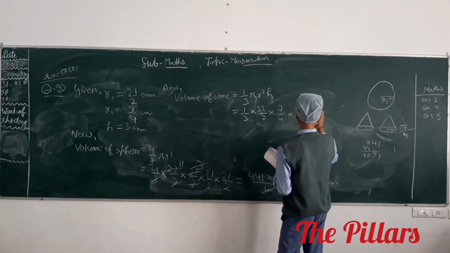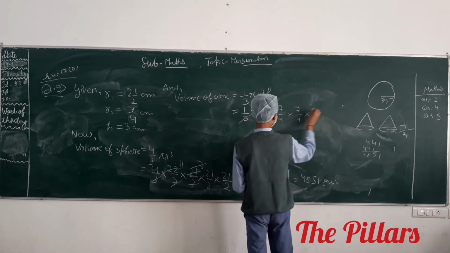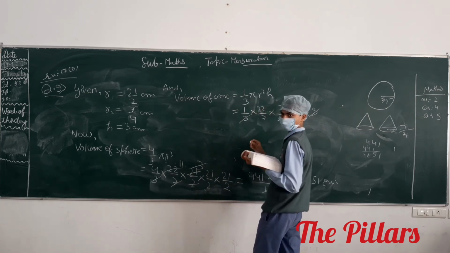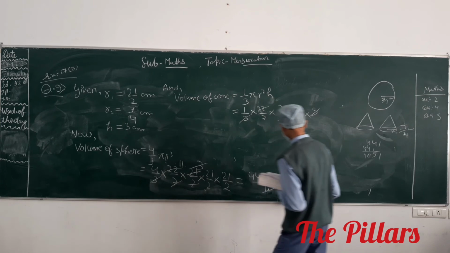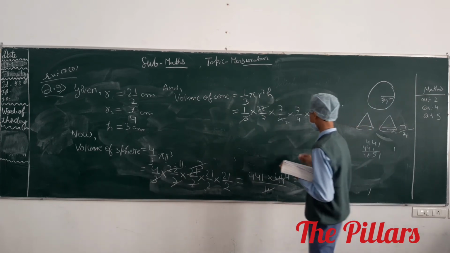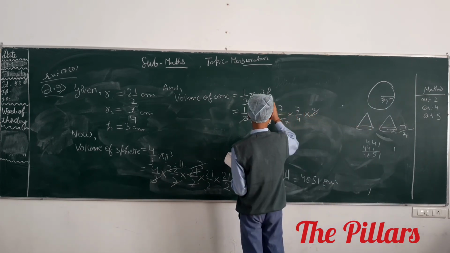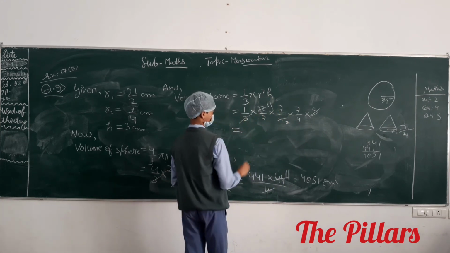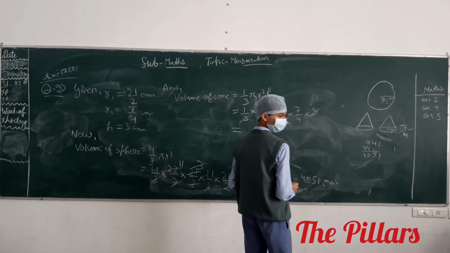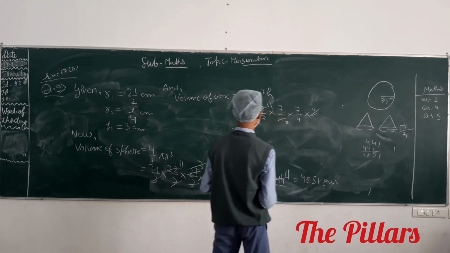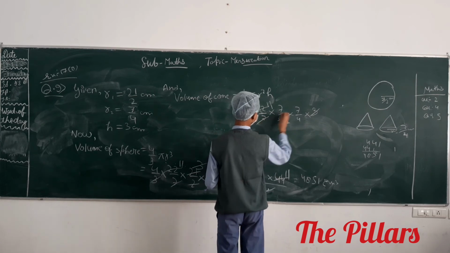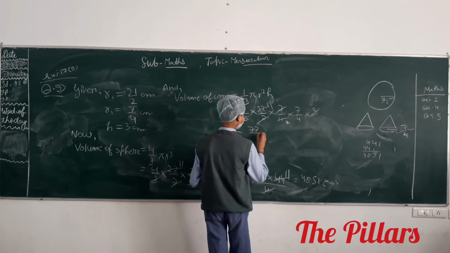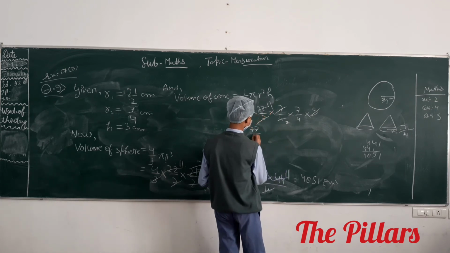Keep silent. No, your answer is completed, beta. What is the volume of phone? Seven. 77 upon 4 8.